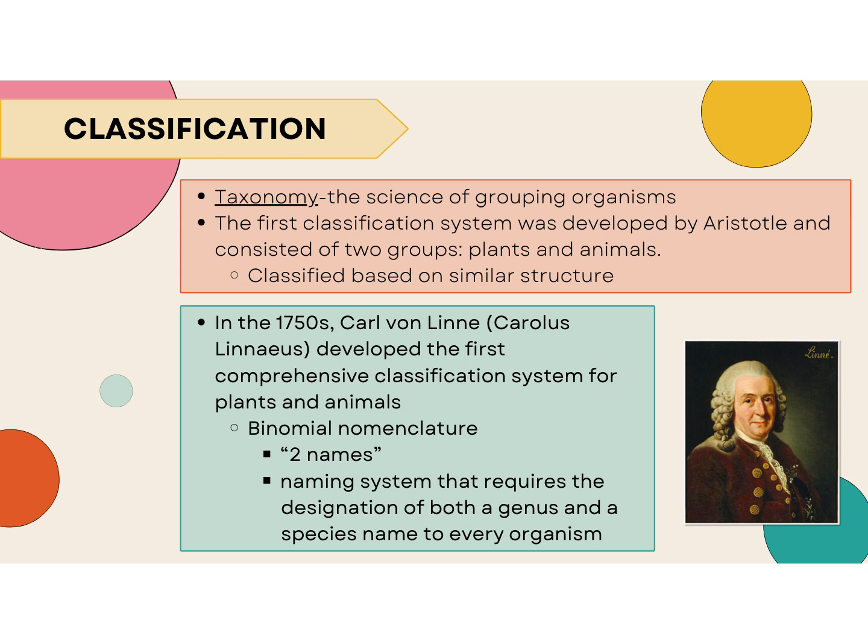In the 1750s, Carl von Linné developed the first comprehensive classification system for plants and animals, and he began to assign organisms a 2-word name. Binomial nomenclature literally means 2 names, and is a naming system that requires the designation of 2 names to every organism. The first part of that name is called the genus, and the second part is called the species. You're probably familiar with the scientific name of a human, which is Homo sapien. The word Homo is the genus name, and the word sapien represents the species name.